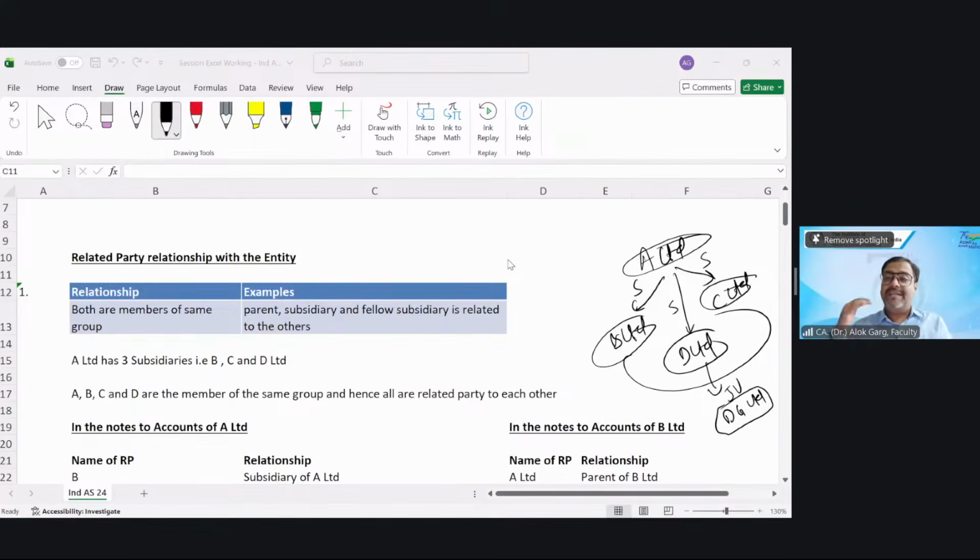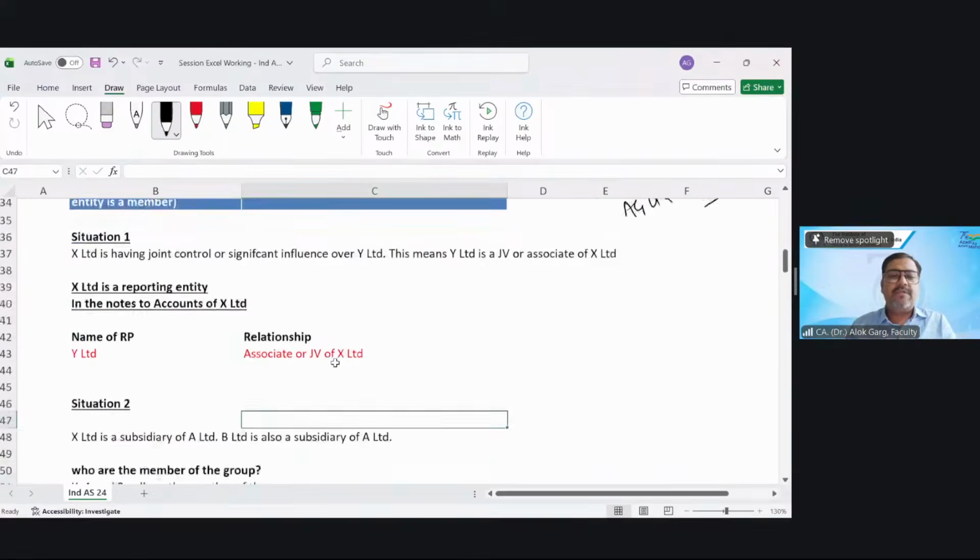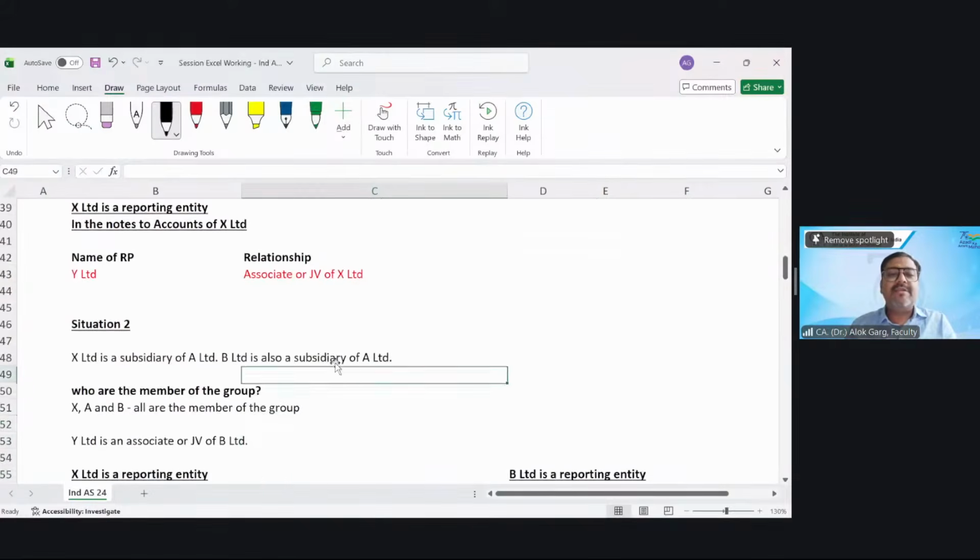Or if an entity is an associate or JV of any entity of a group, of a member of the group, it will become a related party to all the members of that group, right? Clear? So this is what it is written here. X Limited is a subsidiary of A Limited. A is a parent, X is a subsidiary. And B Limited is also a subsidiary of A Limited. Who are the members of the group? We have discussed X, A and B are all members of the group.